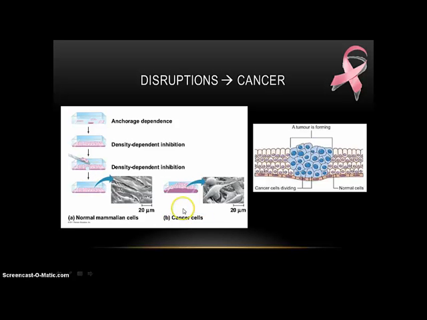But what about in cancer cells? Well, in cancer cells, that external signal isn't reached, it doesn't matter to them, and they continue to divide without any factors that limit them. They continue and continue, and they become almost like on top of each other, and they overcrowd the area. The same thing is seen in this little part of the diagram. These cells are normal, and these are normal, but the cells in here have become cancerous, and they'll continue to divide, and it starts to form a tumor in that area. And this can be very dangerous because they can damage other tissues, and they divide without regulation.